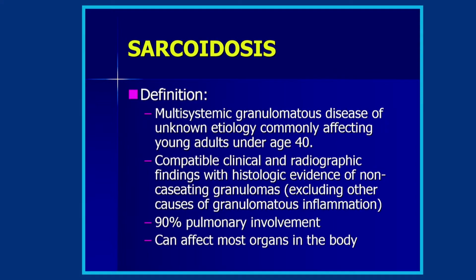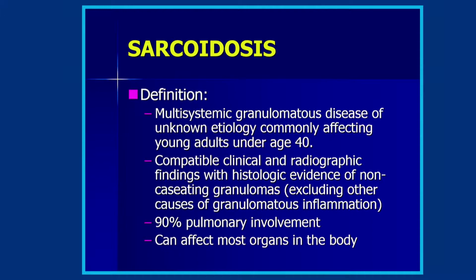sarcoid. So, just to quickly rip through sarcoidosis in a few minutes, it's a multi-system granulomatous disease of unknown etiology affecting young adults, commonly under the age of 40. It comes with classic clinical and radiographic findings, often but not always, and with histologic evidence of non-caseating granulomas. You can think of it somewhat like the reaction to tuberculosis, except it's not an infective form, it's an immune-based problem. And you have to exclude other causes of granulomatous inflammation, such as TB.